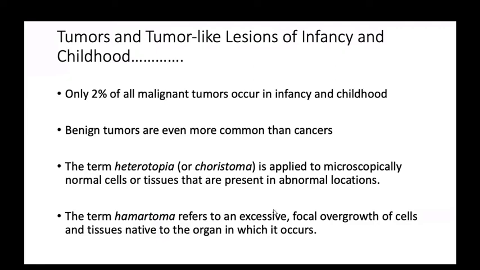And a few specific terms are sometimes asked in your exams, like heterotopia and choristoma, applied to microscopically normal cells or tissue that are present in abnormal locations. Normal tissue, there is no malignancy, okay. Neither a benign tumor nor a malignant tumor, only normal tissue that is present at a different site.